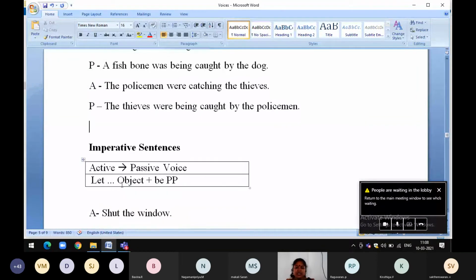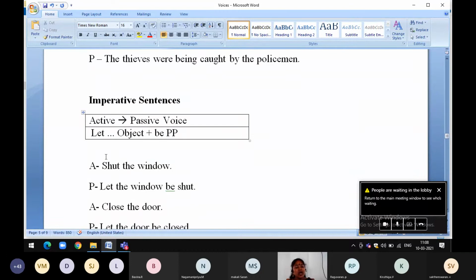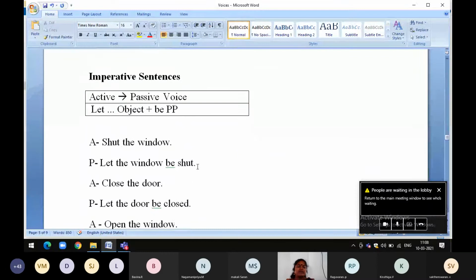Now let us see imperative sentences. Whenever we want to change active voice into passive voice, we have to add let, then object plus be plus past participle. See here, shut the window. There is no subject at all. For imperative sentences, we must introduce let. Then the same object, let the window. We have to use be. Then be, past participle of shut, shut. Let the window be shut.